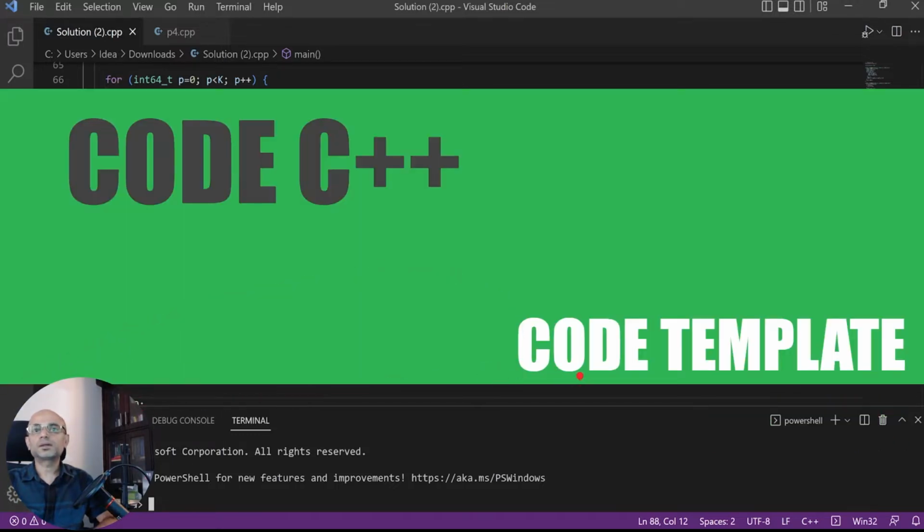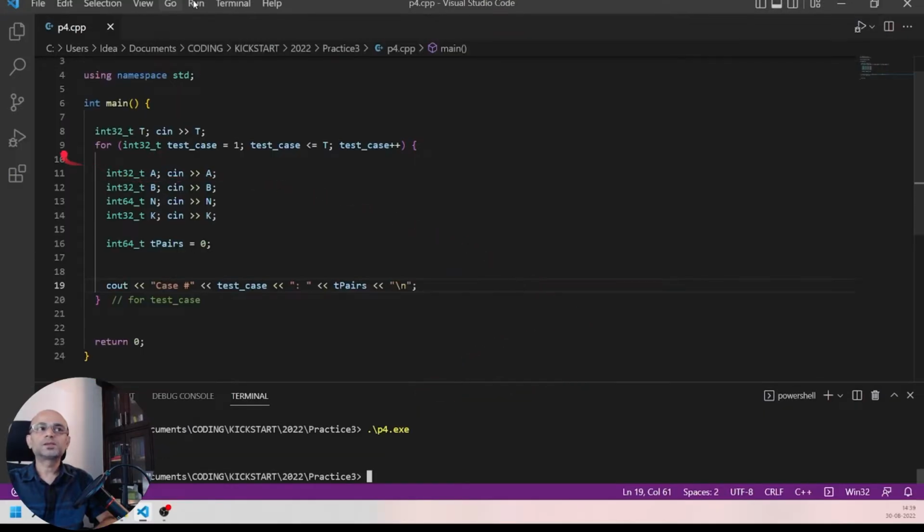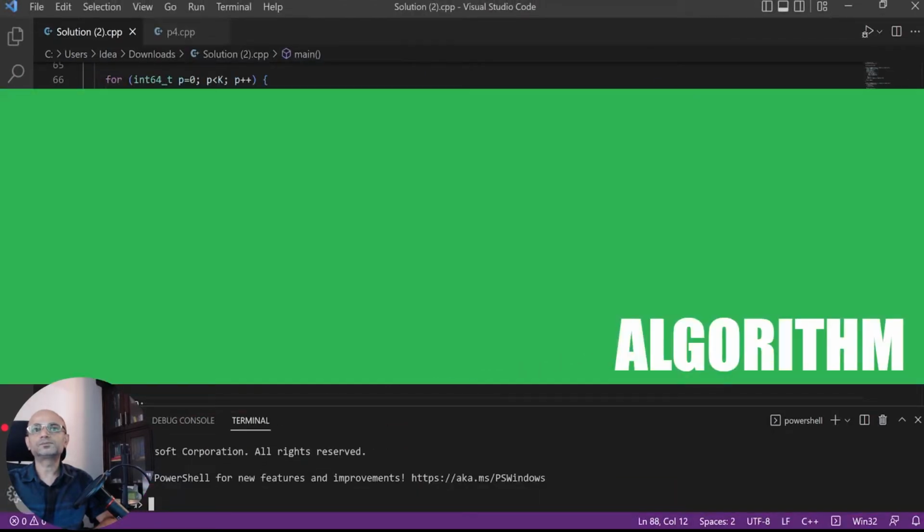Let's look at the code template. We will read the number of test cases t, then go through each test case and read a, b, n, k. Let the final answer be t pairs, which is initialized to 0, and we print t pairs. So this is the template code. Let's look at the algorithm.